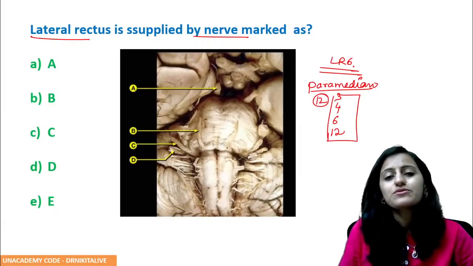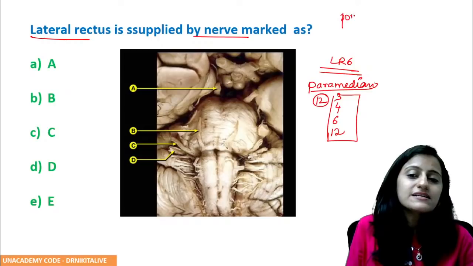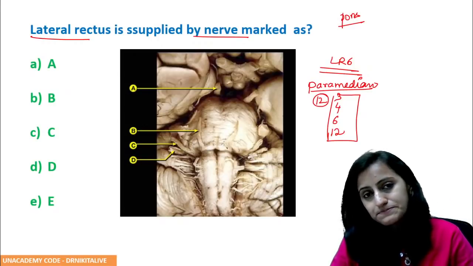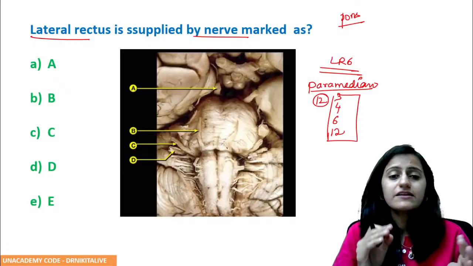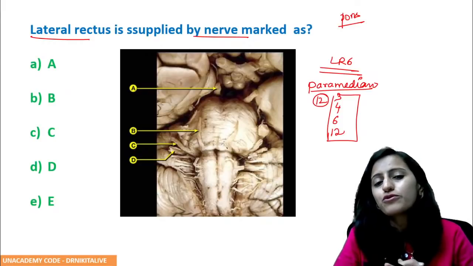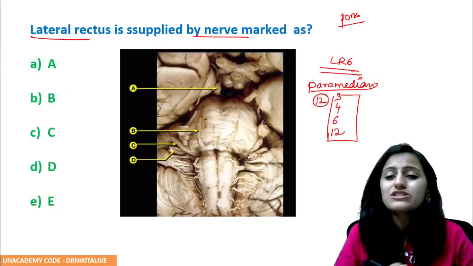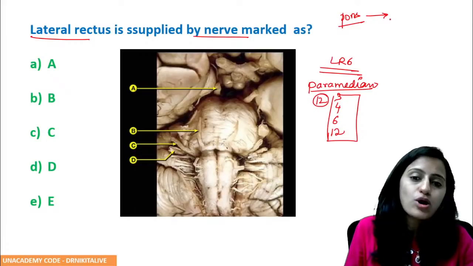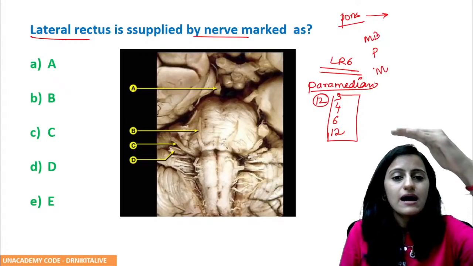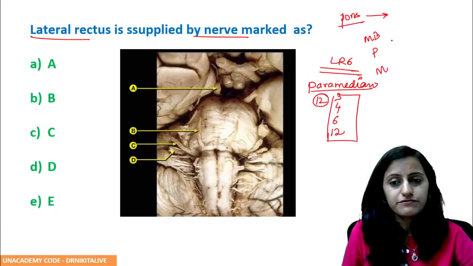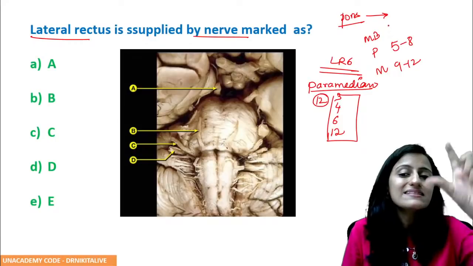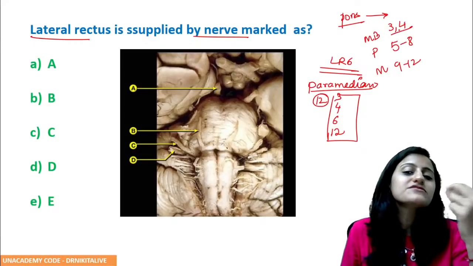Now the next thing that you need to know is which cranial nerves come from the pons. Tell me which cranial nerves come from the pons. Basically remember midbrain, pons, medulla: upper 4, middle 4, lower 4. So you have 5 to 8 in the pons, 9 to 12 in the medulla, and in the upper 4, cranial nerves 3 and 4.